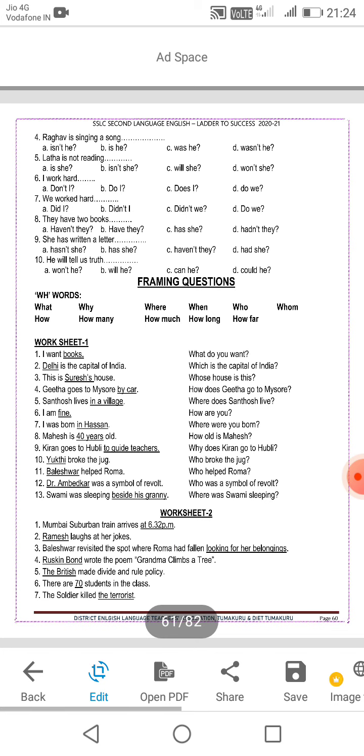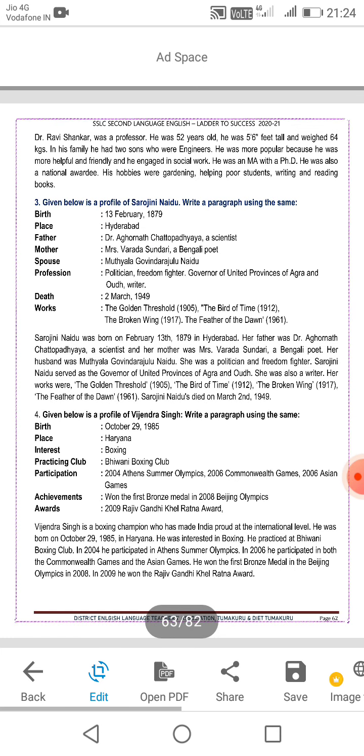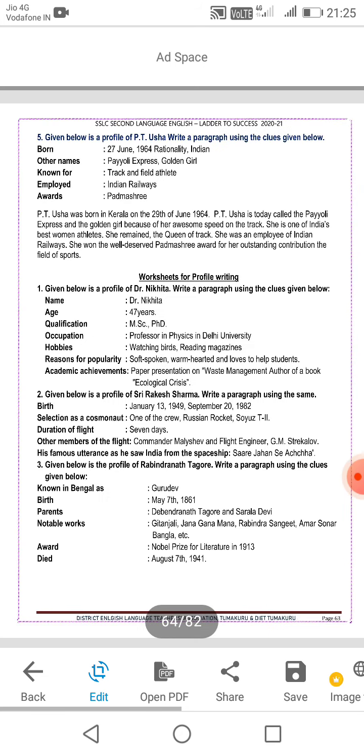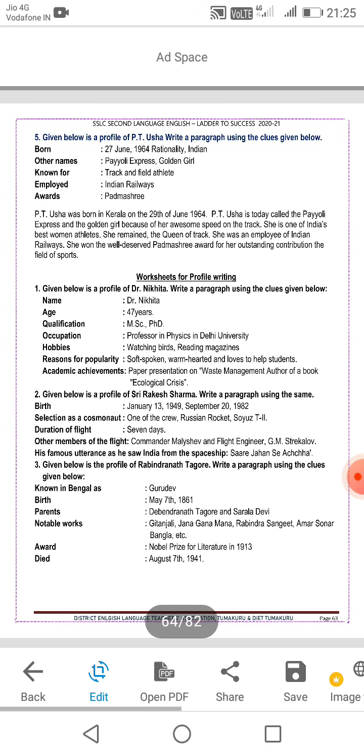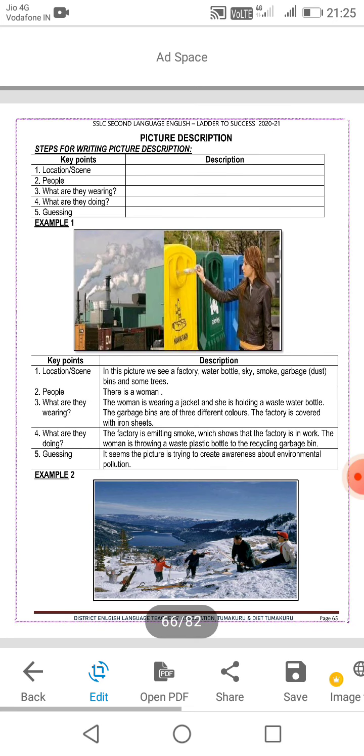Also frame the question by underlining parts of the sentence, and you need daily practice for 3-mark questions. Also there are profiles, and the paragraph. Then story development: develop a story with achievements for practice.